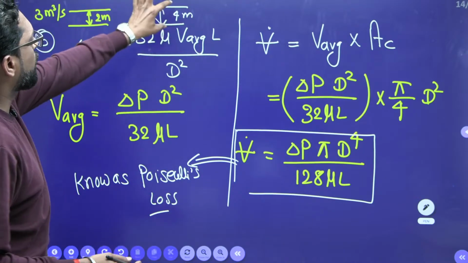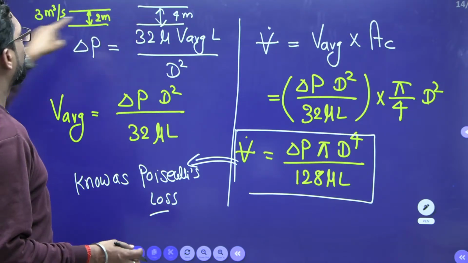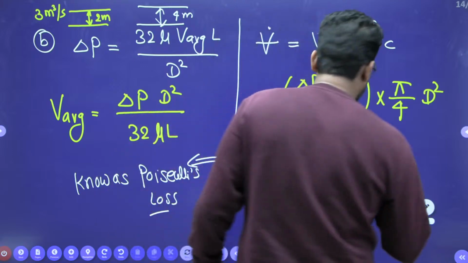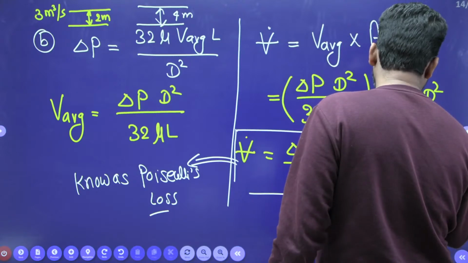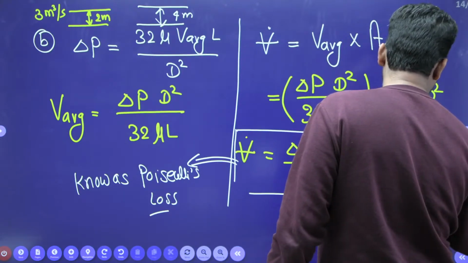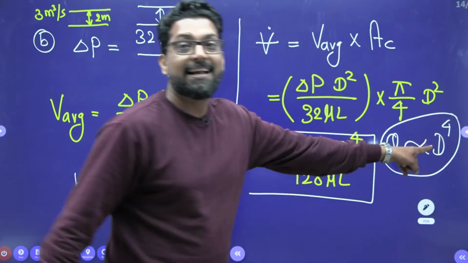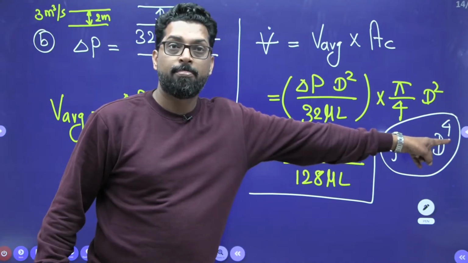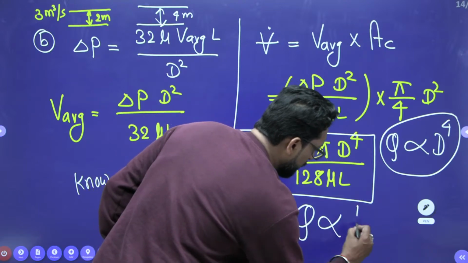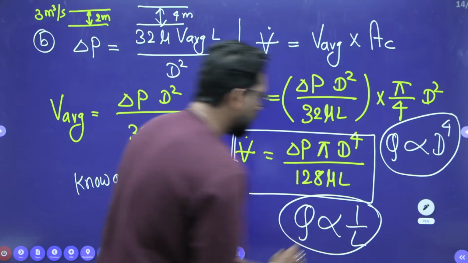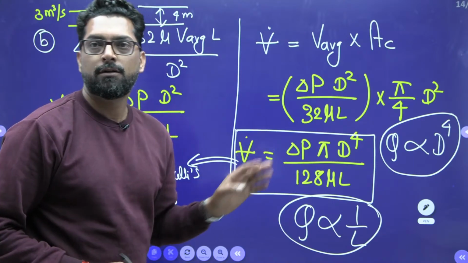So if there is a 4-meter pipe and a 2-meter pipe, with a discharge of 3 meter cube per second, how do we find the volume flow rate? In pipe flow, always remember the discharge is directly proportional to d to the power 4. This is very important. Discharge is directly proportional to diameter to the power 4, and discharge is inversely proportional to the length of the pipe. Always remember these two relations.